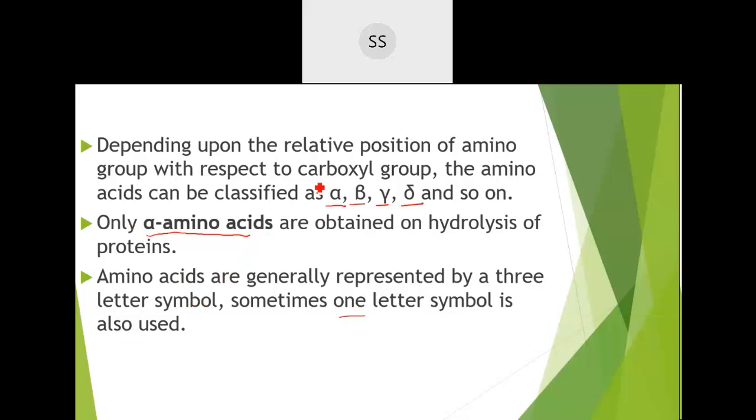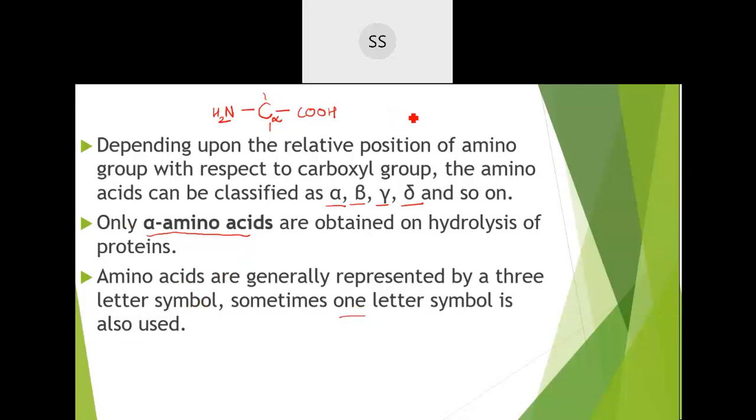I said it is based on the position. Here, if you have a carbon, with a carboxylic acid group on this side and an amine group, NH2, on the other side, and the remaining valencies satisfied by hydrogen or an alkyl group, then the carboxylic acid is attached to this carbon and the amino group is also attached to this carbon. So this carbon becomes the alpha carbon, and such amino acids are called alpha amino acids.